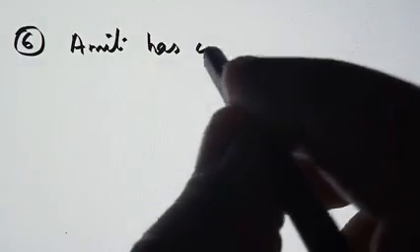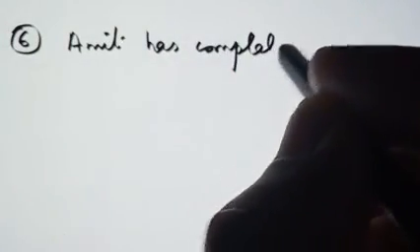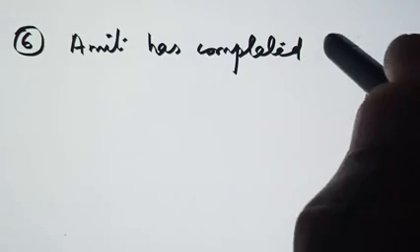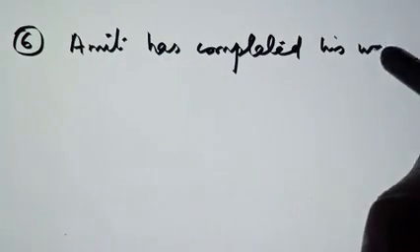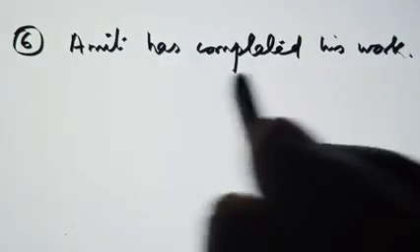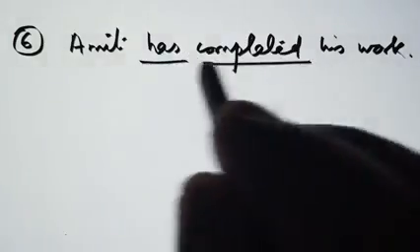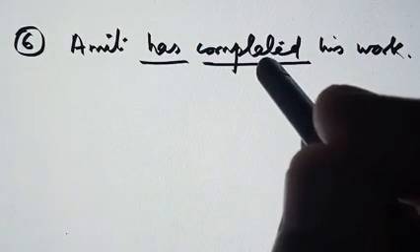Similarly, I am taking one sentence of perfect sentences also, like Amit has completed his work. Now this is our present perfect, has plus third form of the verb.